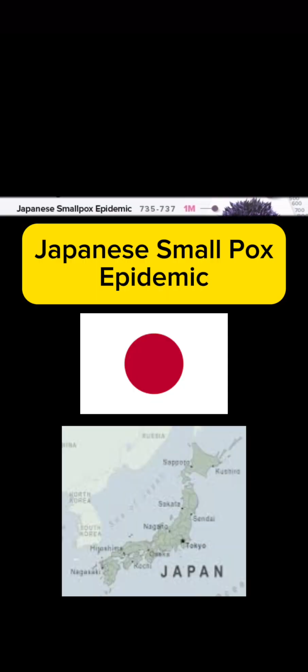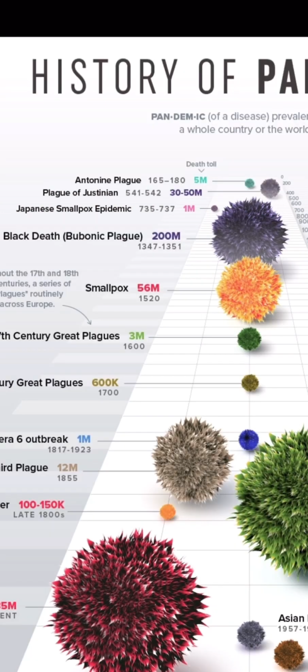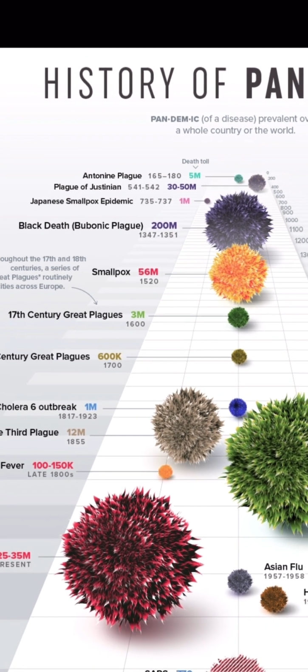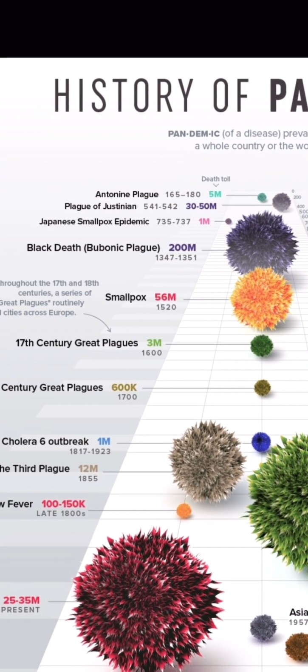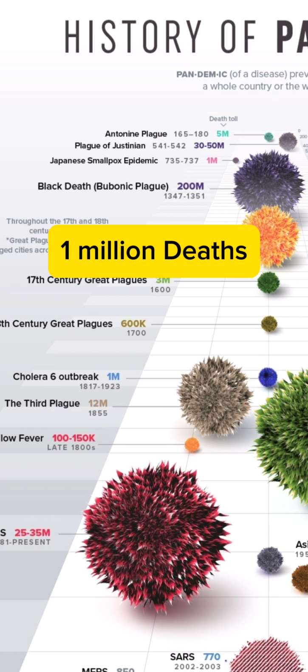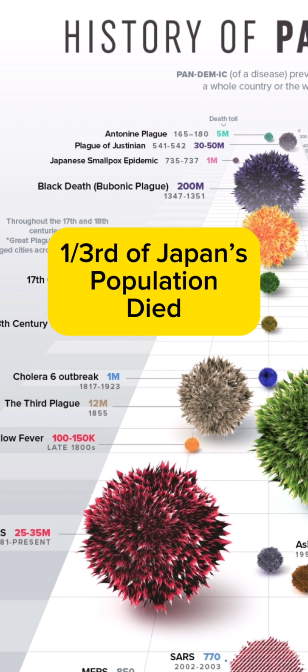Next, we have the Japanese smallpox epidemic, which occurred in 735 to 737. And yes, as the name suggests, it was caused by our friend smallpox. It was brought over to the Japanese island from the Korean peninsula by a shipwrecked Japanese fisherman. It completely devastated the country with 1 million deaths, which is about 1/3 of the Japanese population.